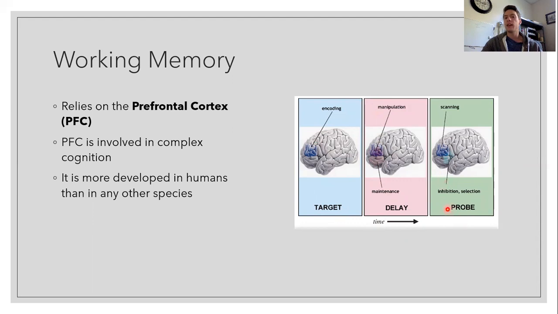Finally, they're shown a probe, an object, for example, and they have to say, is this the same object that I saw here? So is this probe the target? And again, this decision is relying on the prefrontal cortex.